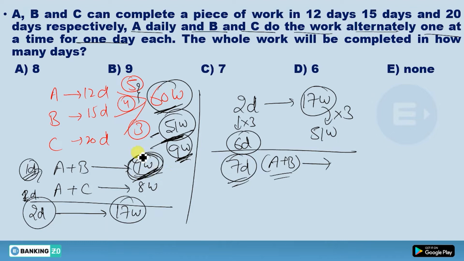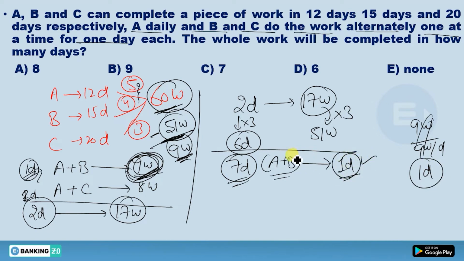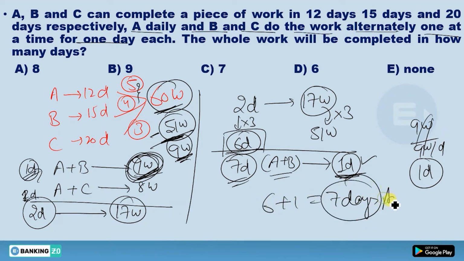And A and B can do this 9 work in one day. So can you say 9 work divided by this 9 work per day? So the whole next day will be consumed. So I can say this one day will be consumed. So 6 complete days plus next one day. So we're gonna get the answer 7 days. I hope this concept is very clear to you.